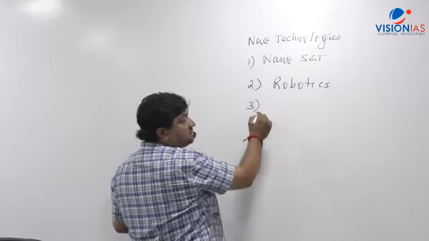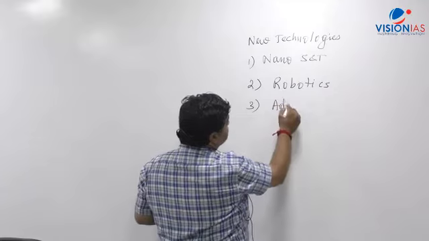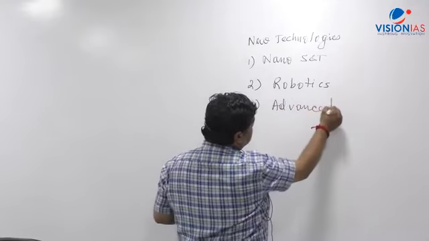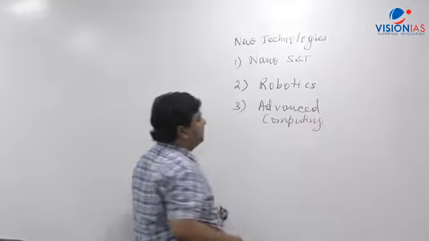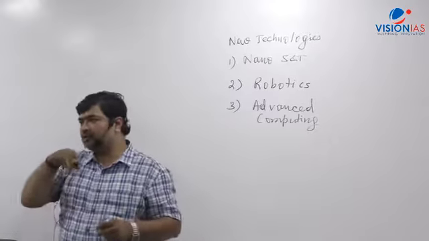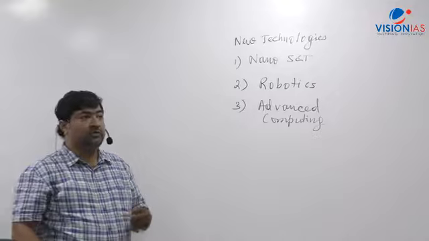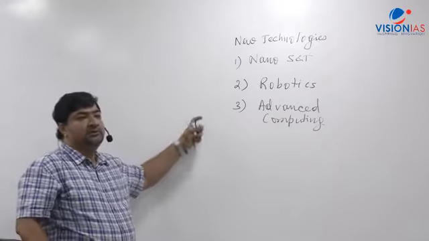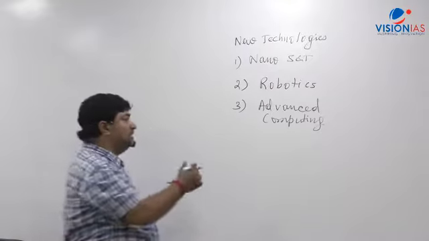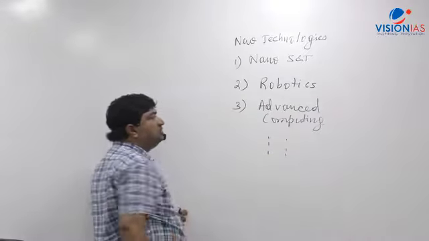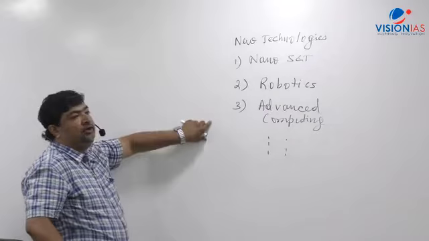Then I am going to discuss advanced computing. We'll learn about quantum computing, quantum computers, then we'll go into DNA computing. There are a number of things, nano computing. From the ICT and computing part, this is the important one. There are other aspects also that we'll be covering in the classroom. This will be the first area of discussion in the classroom.